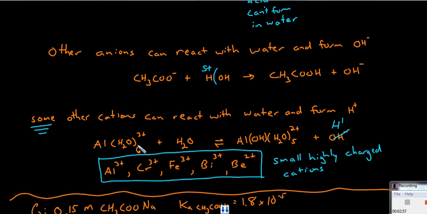Now this can strip a proton from one of the waters towards another water, leaving a hydroxide instead of a water near that aluminum, and giving an extra proton to water, forming hydronium.